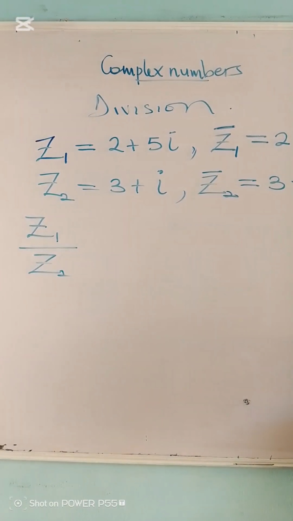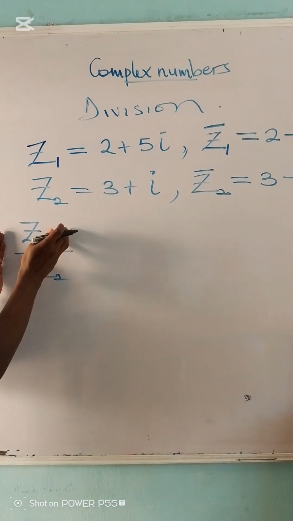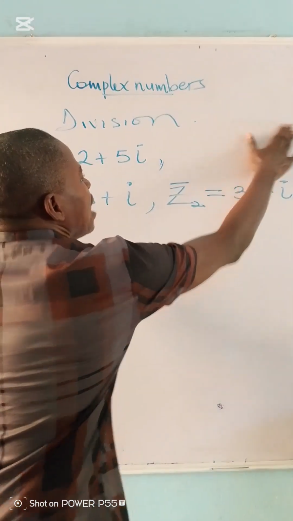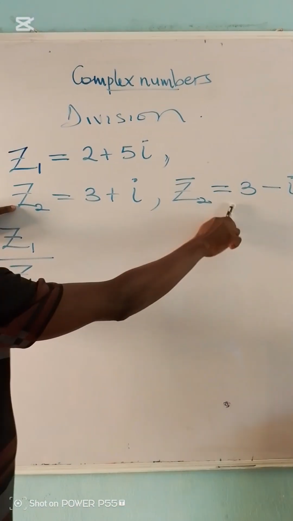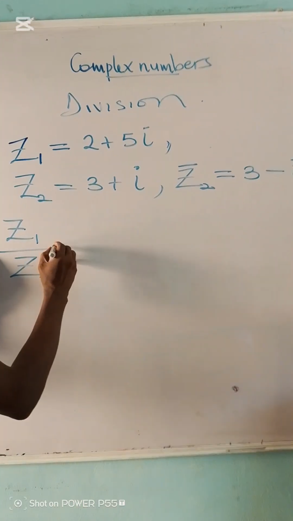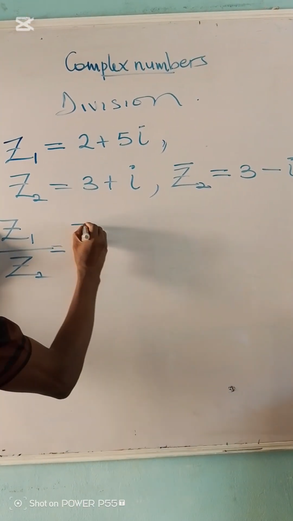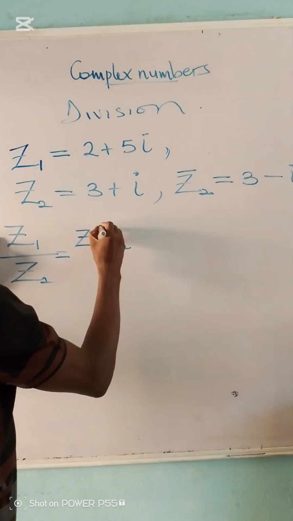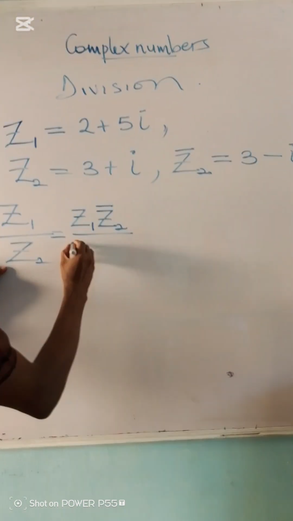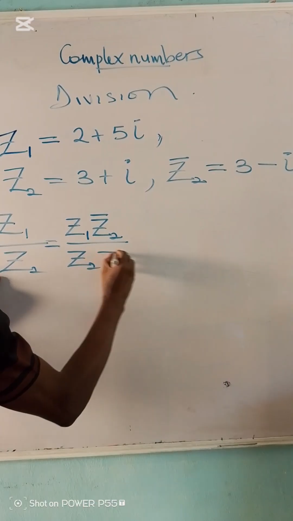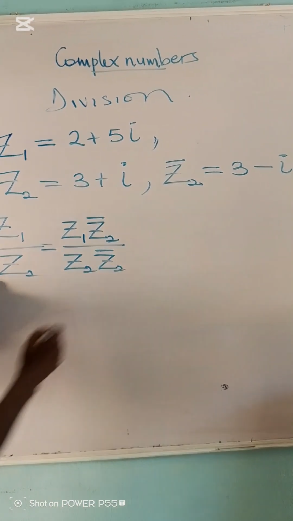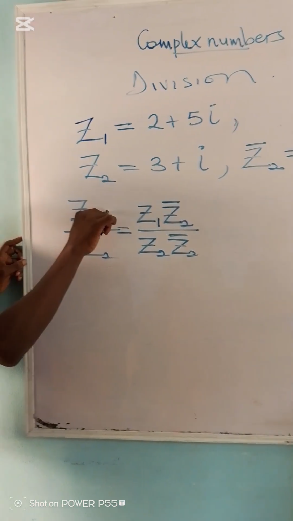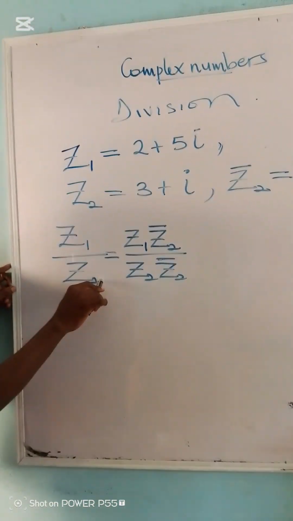But in this case, I don't need the conjugate of the numerator. I only need the conjugate of the denominator, which means this one is not needed in this case. I only need the conjugate of the denominator. So in this case now, I'll write this to be equal to z1 over z2. I'll use the conjugate of z2 to multiply both the numerator and the denominator.